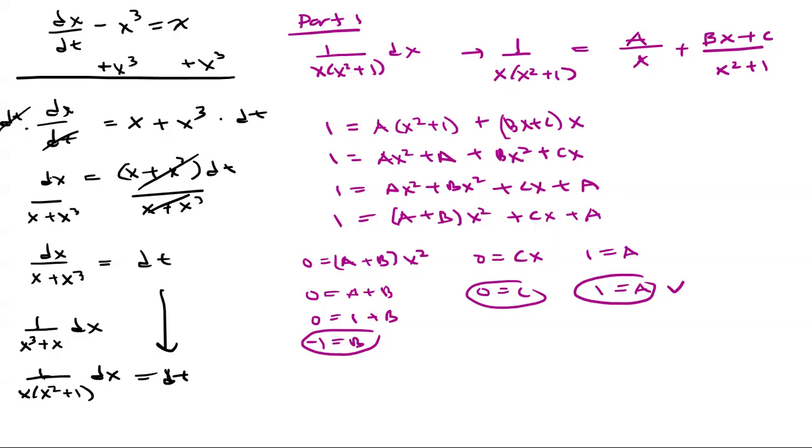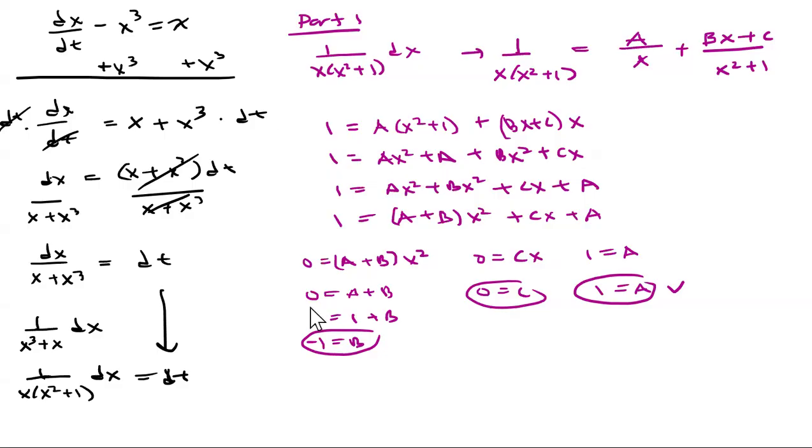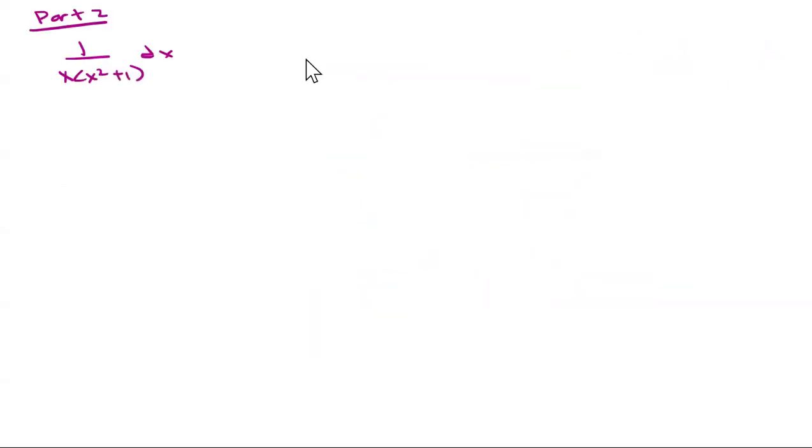So then we're just going to plug that back into what we're working on here on the top part. So let me go to the next page and rewrite this here. Okay, so I rewrote part 1. I'm going to call this now part 2. So I have this one here, the 1 over x times x squared plus 1 dx. I wrote that over here. So this is going to be part 2. And then now I'm ready to integrate.